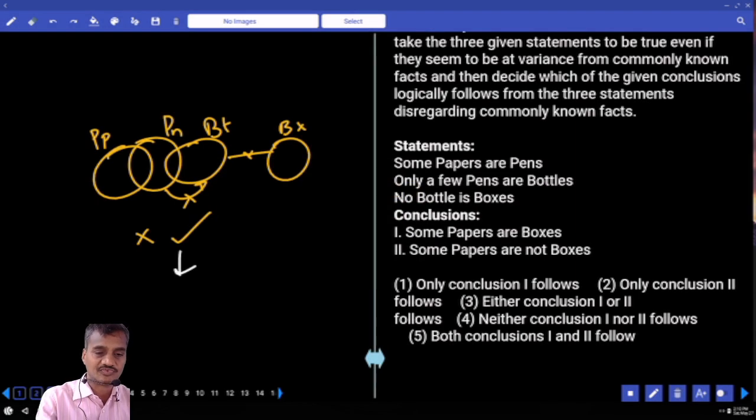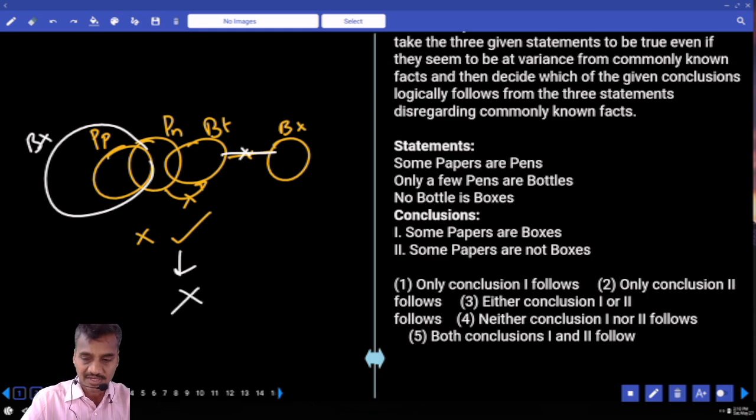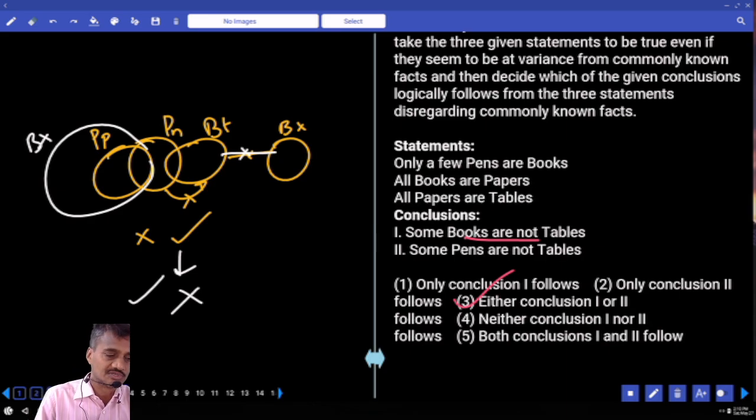Now to make this one false, I need to write down all papers are boxes. Now this box cannot be intersected with this one, and without intersecting with this, can I bring the box like this or not? Hence all papers are boxes is true, and some papers are not boxes is false. And in the same case, in this diagram, some papers are boxes has become true now, isn't it? All papers are boxes, so some papers are boxes. So what is your answer? When the first one is true, the second is false. When the second is true, the first is false. So either 1 or 2, choice 3, question number 2.